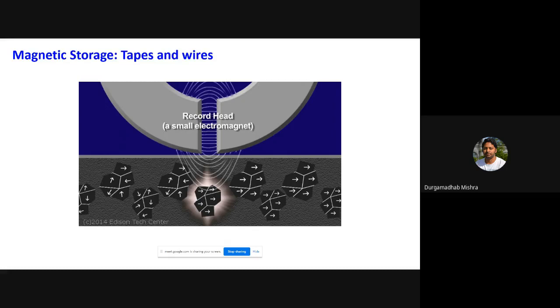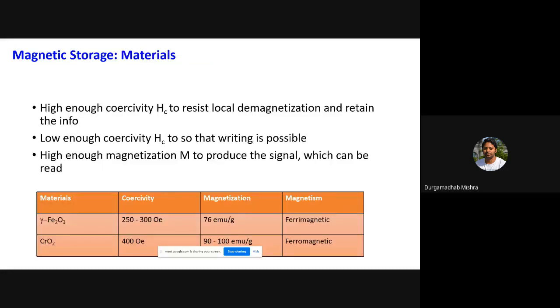This is a very simple technique that was used in earlier times, where cassettes were used, and you can store songs and videos and all the things you can store using this magnetic medium. And what are the properties that you need for this material, which you use as a storage medium?